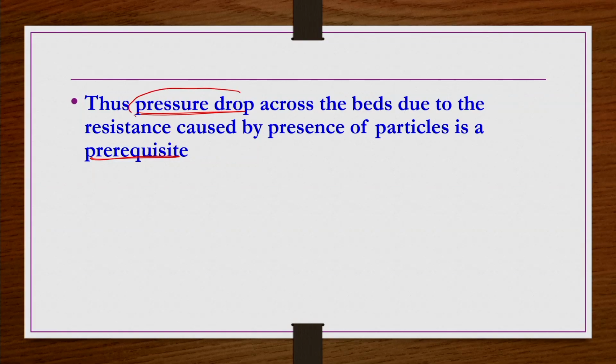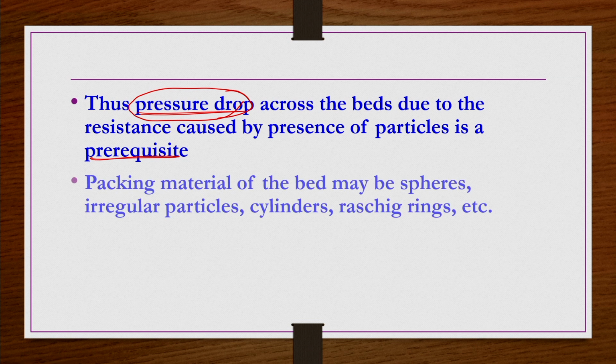So, the average velocity in a packing is going to be very different compared to the average velocity we expect in a single column without any packing. Okay. So, that is the reason pressure drop is going to be very important in designing this equipment. So, we have to find the proper way to find this pressure drop for a given system.